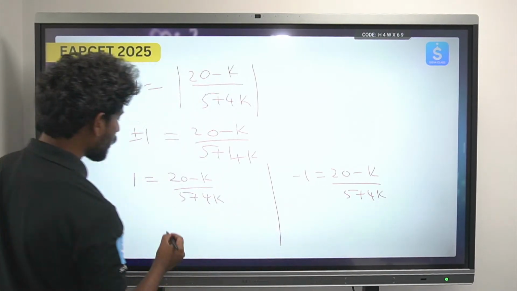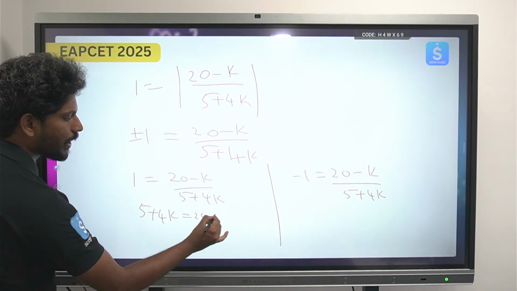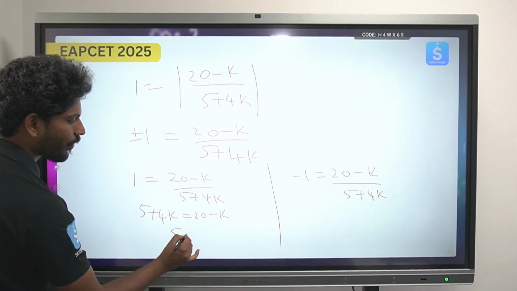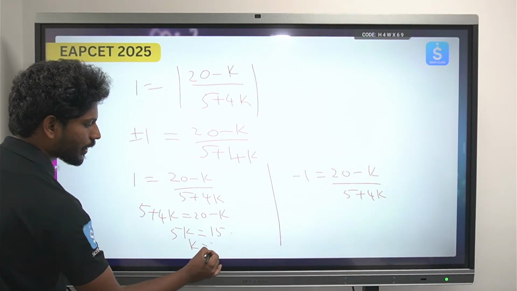So from here you can find the values. 5 + 4k = 20 - k, and just substitute. This will be 5k = 15, so k = 15/5, that is 3.